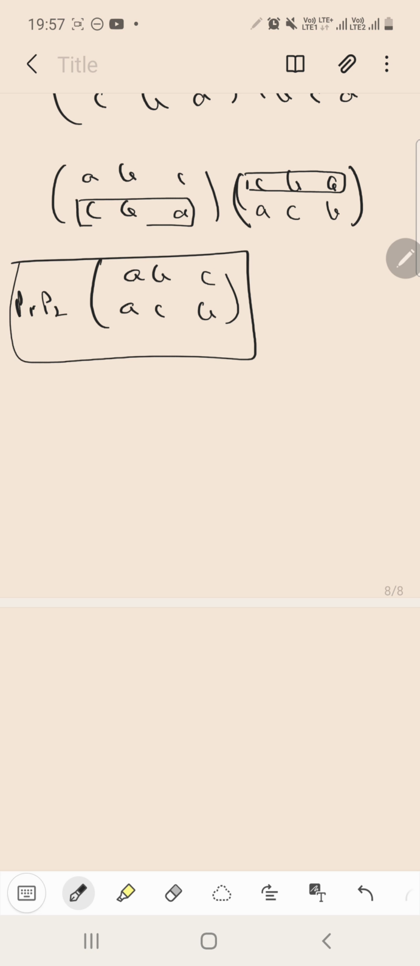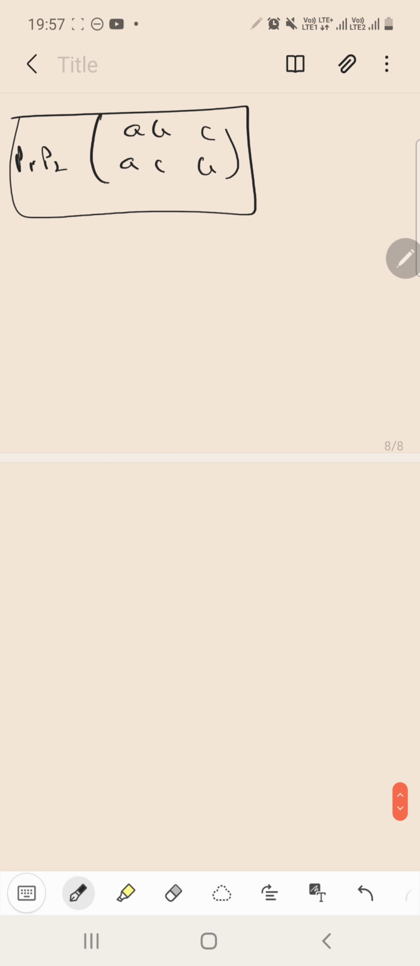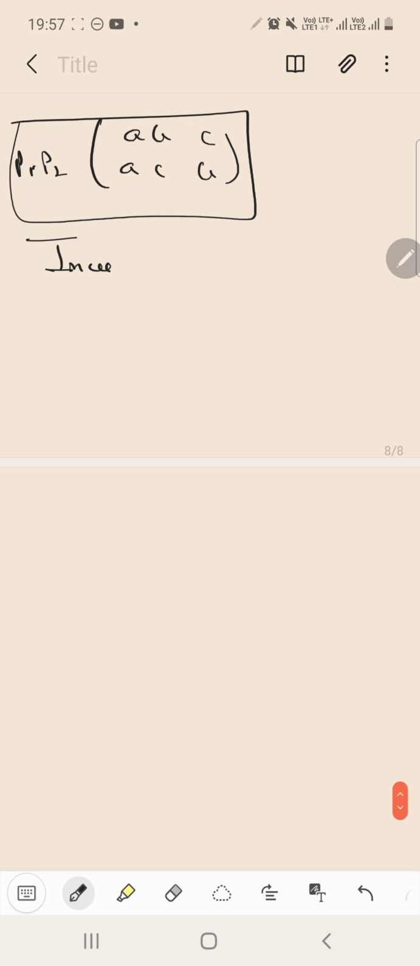Got it? It is a very easy portion, right? So this is what you have. This is the product of permutations. Got it, guys? Next we will be talking about the inverse of a permutation.